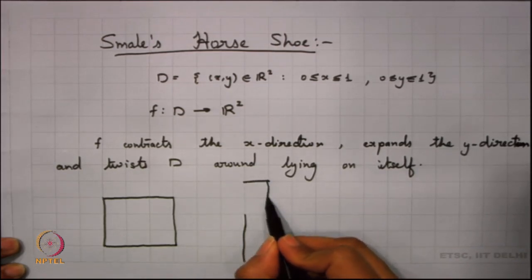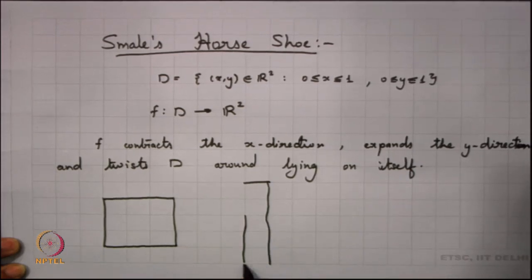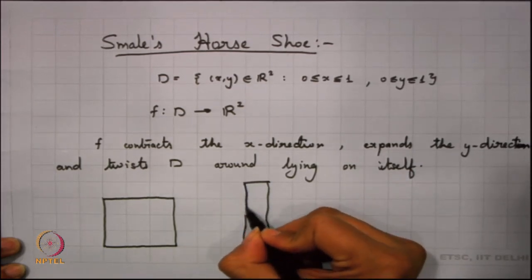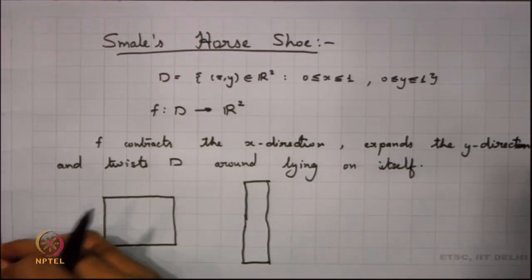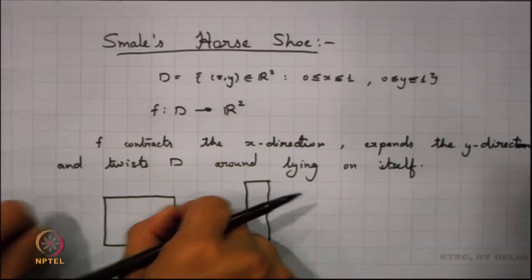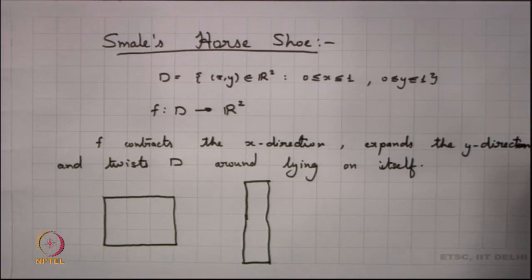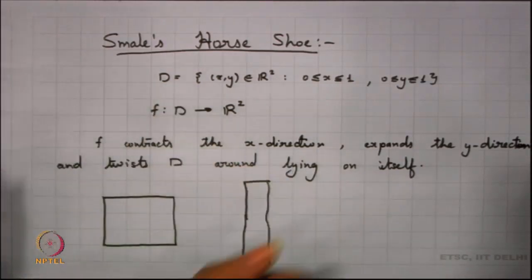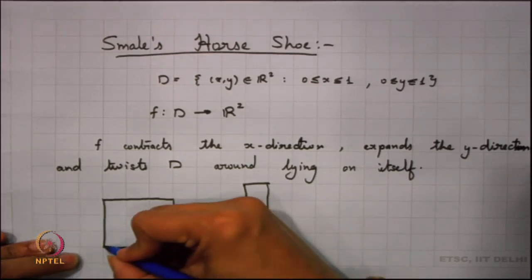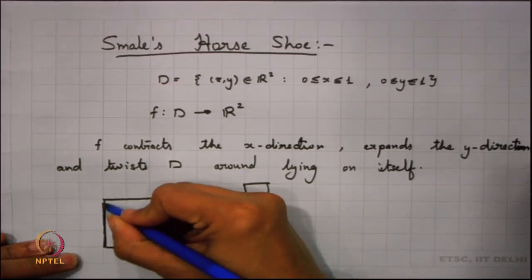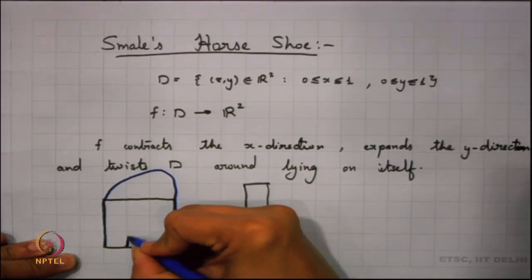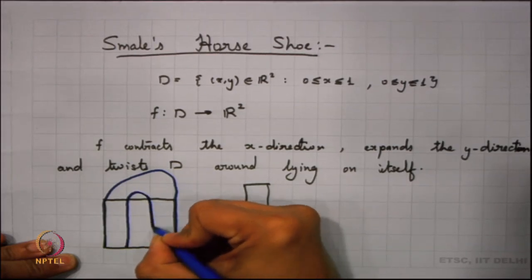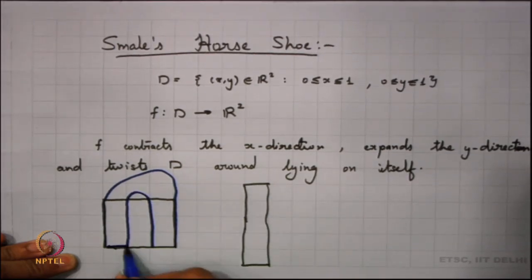You contract the x direction, you expand the y direction, and you expand in such a way that now you want to twist the whole image and put it back over where D was. So, you are turning this image around and you want to put that back on itself.